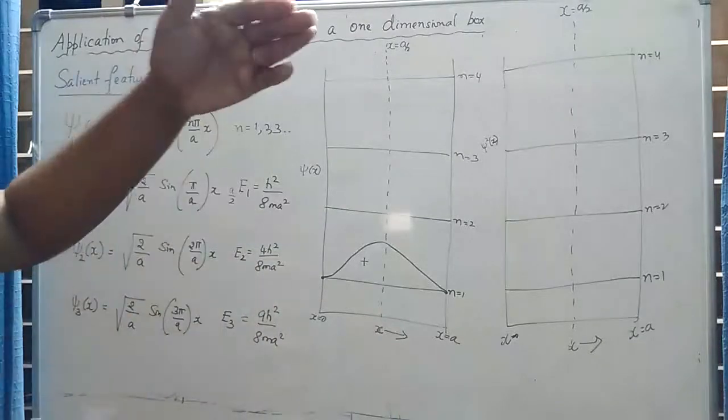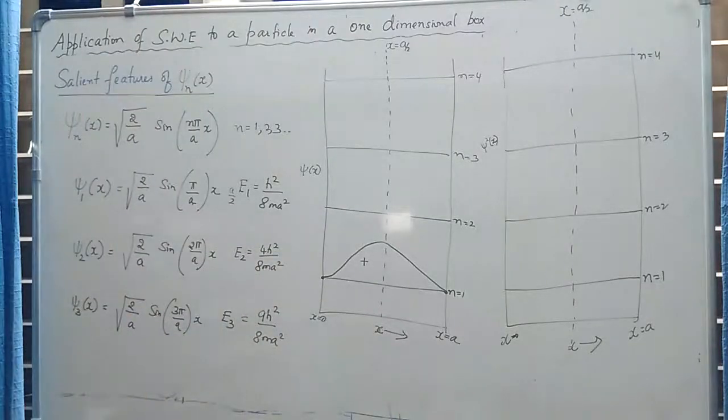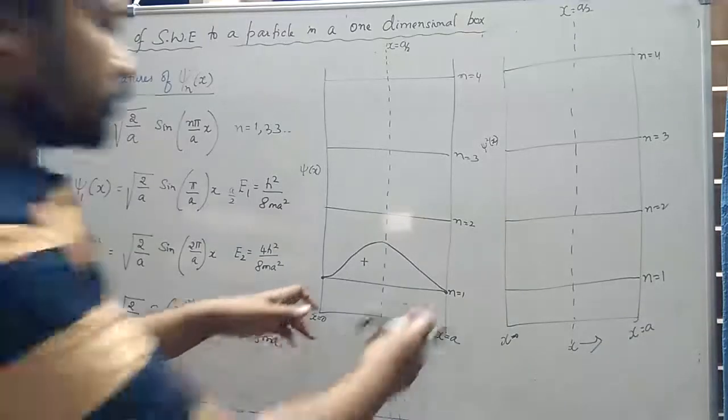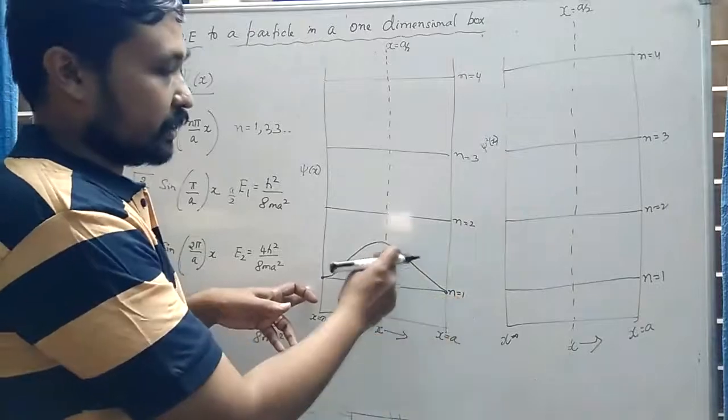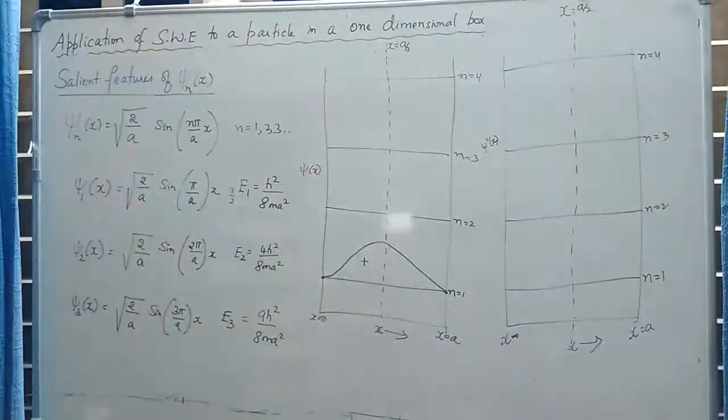Let us take the upper component of the wave as positive, and the lower component of the wave is taken as negative. So at these two boundary conditions, x is equal to 0 and x is equal to a, the wave function is 0, and it has maximum value at the center of the box.